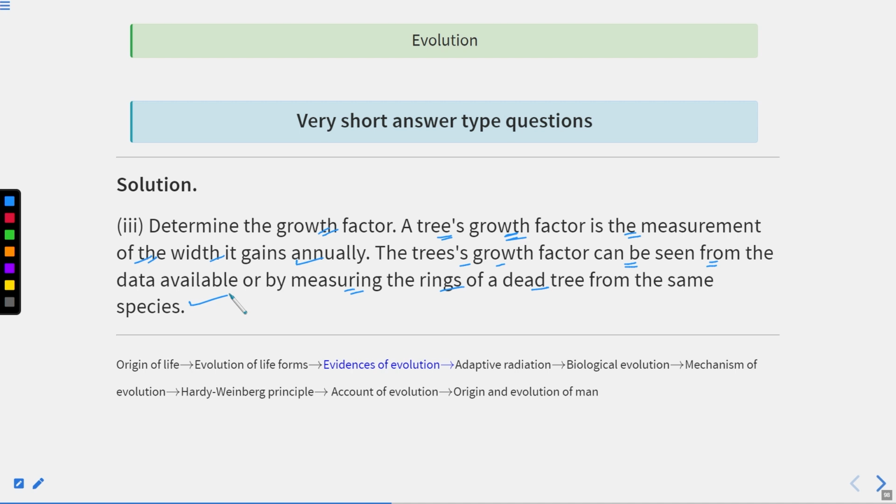Another method is, sometimes they use a borer. They insert that borer in the wood, take out a part of the wood, and then they calculate the annual rings. So by calculating the annual rings also, you can calculate the age of the plant. But that can be done for dead trees. Here they are asking how to estimate the age of the living tree.